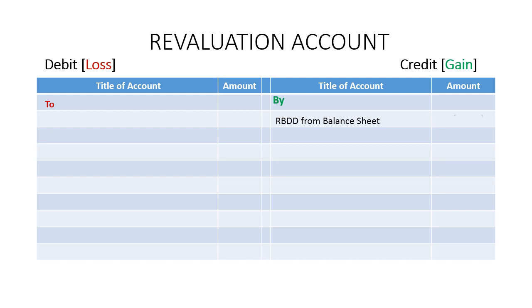First is reserve for doubtful debts from the balance sheet. In the inner column, 32,000. Please don't compare, only write the amount given there. Then on the left hand side, insert the new reserve as per the adjustment, rupees 34,000. Please don't compare, please don't compare. Then the increased or appreciated value of land, which is rupees 2 lakhs. You compare the balance sheet value with the adjustment value. 50,000 rupees has been earmarked for depreciation on plant and machinery.